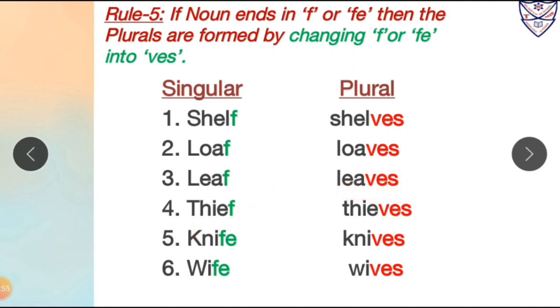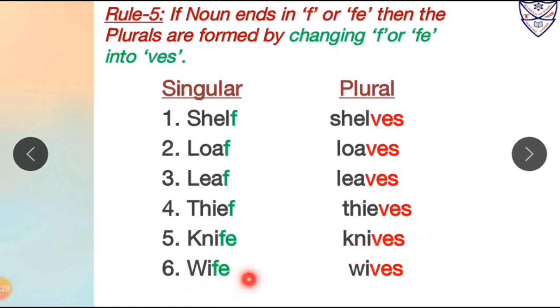Number 4, thief. Now over here the word thief ends with F. So we will change this F into VES, that will become thieves. So in singular form it will be thief and its plural form will be thieves. Then number 5, knife. Over here the word knife ends with FE. So now we will change this FE into VES. So knife will become knives in plural form. Knife is in singular form and its plural form will be knives.